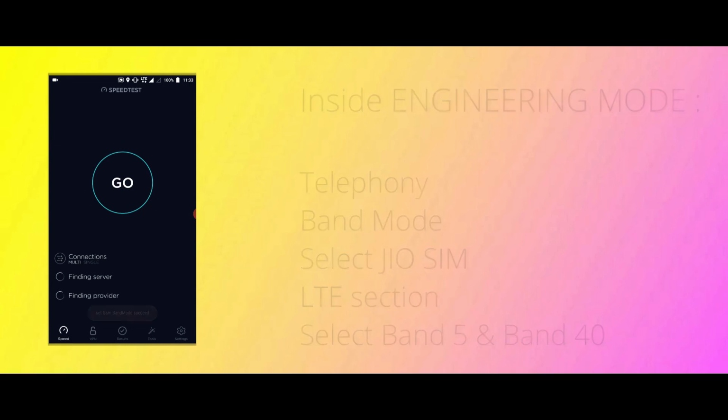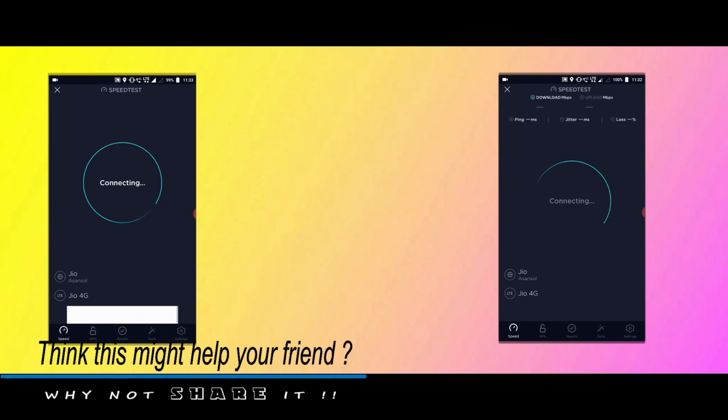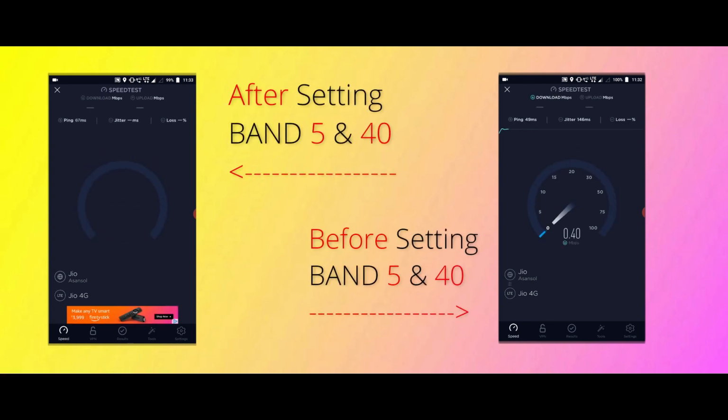Also note, you have no other option than enabling band 5 along with band 40 because the voice communications take place in Jio using band 5. Once done, click set and your network shall reset. Now let's do a quick speed test. Note that my speed test server is the same from the previous one, and here we can see a marginal increase in our speed. Wait, this is just the beginning. The next trick will blow your minds how it enhances your speed.